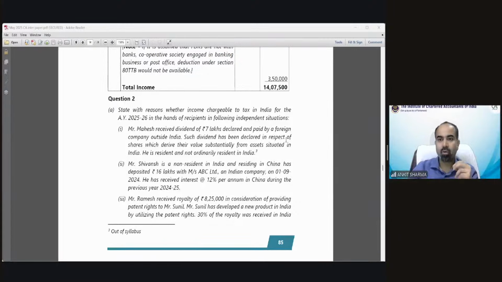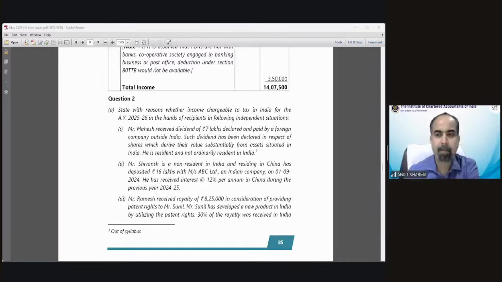Who will answer that? It's simple. Ishan is saying received outside India, non-taxable in case of resident and not ordinary resident. Okay, Ishan. So does it make no difference that the dividend has been declared in respect of shares which derive their value substantially from assets situated in India? Does it not make any difference on the taxability? Sindhu is saying taxable since it is a deemed income. Very good, Sindhu.